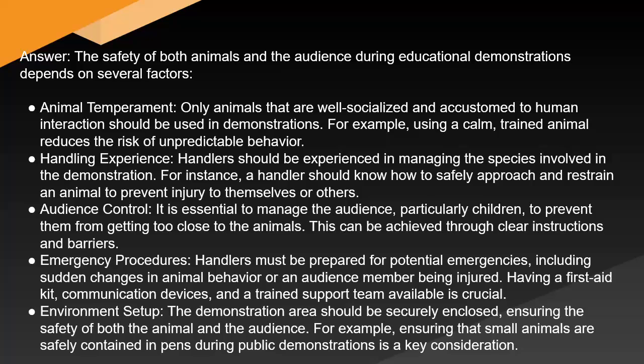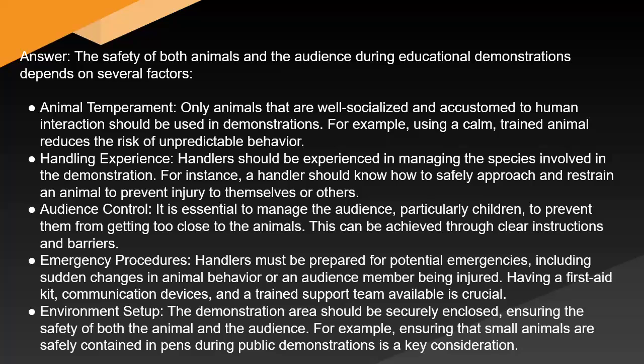Handling experience. Handlers should be experienced in managing the species involved in the demonstration. For instance, a handler should know how to safely approach and restrain an animal to prevent injury to themselves or others. Audience control. It is essential to manage the audience, particularly children, to prevent them from getting too close to the animals. This can be achieved through clear instructions and barriers.